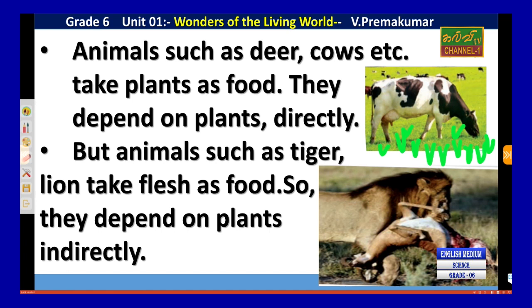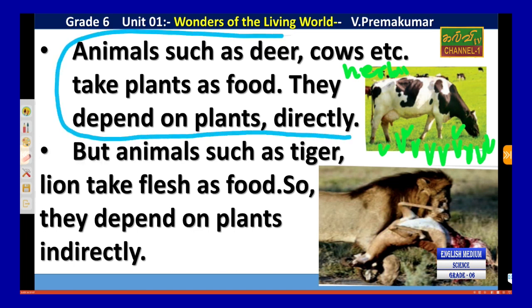Herbal means plant. Therefore, since they eat plants directly, this is called herbivorous. They depend on plants directly.